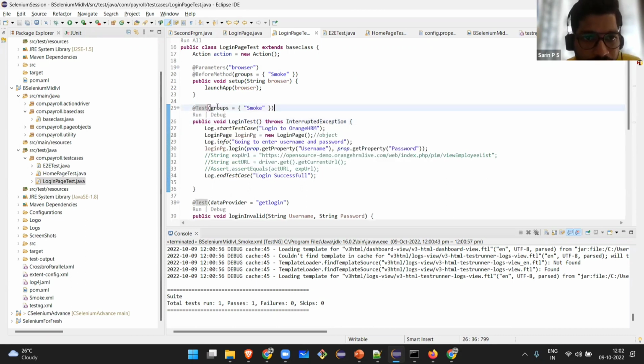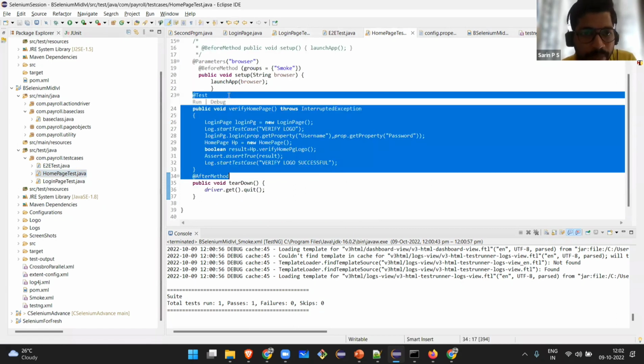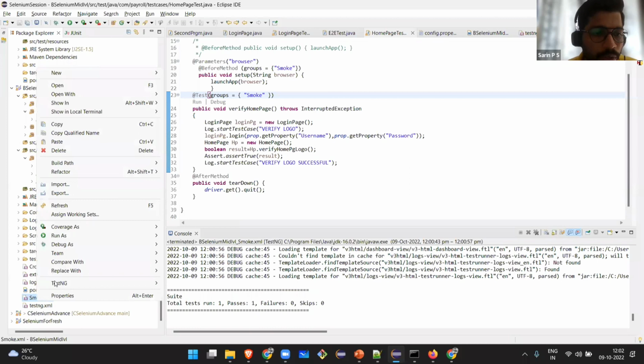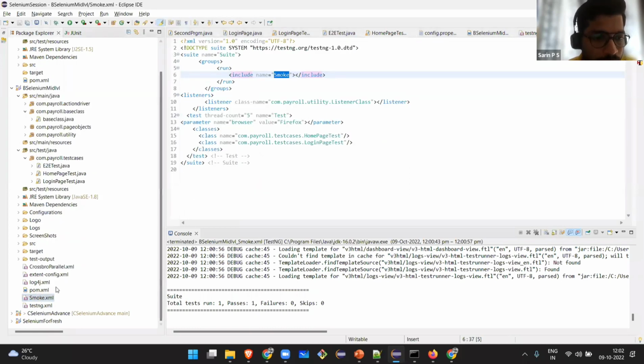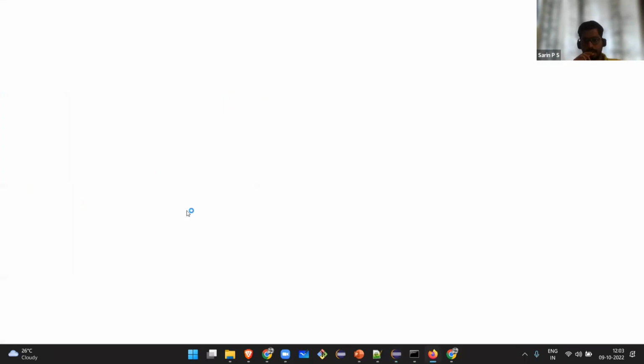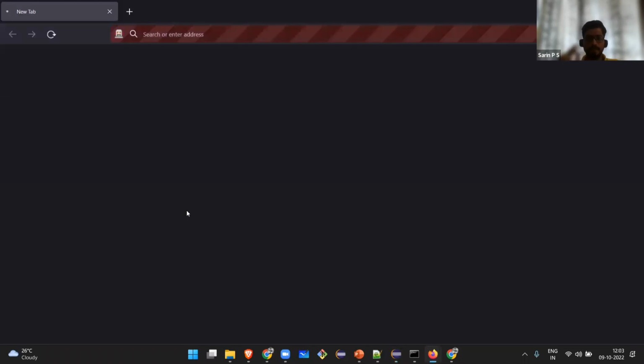If I give the same group name, group equal to smoke, to the test case under home, let's see how many test cases will get executed. Right now only one got executed, right? Let's see how many execute now. I right click on smoke.xml, which is the configuration file. For smoke, we have one smoke.xml, and for regression, we have another file like that. Right click, run as. Running the test case. This is running in Firefox only.